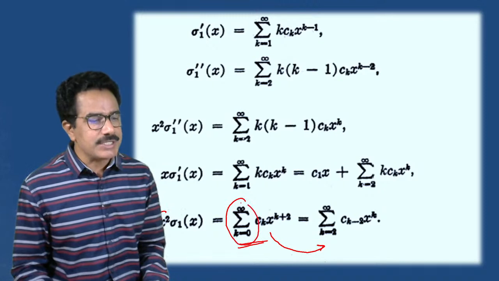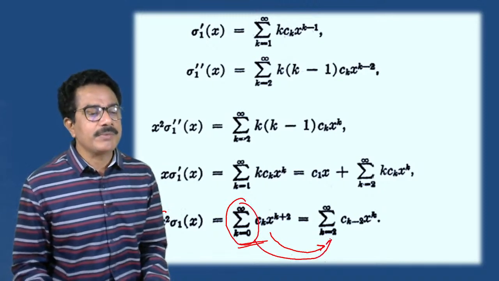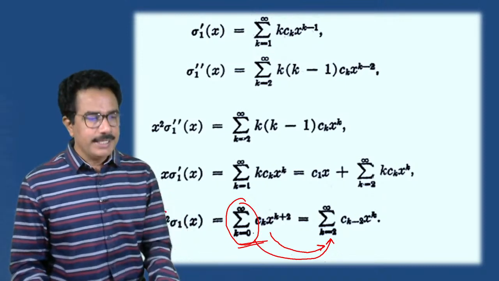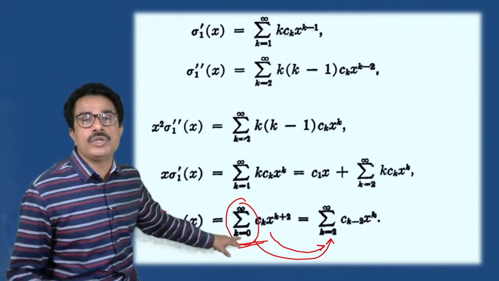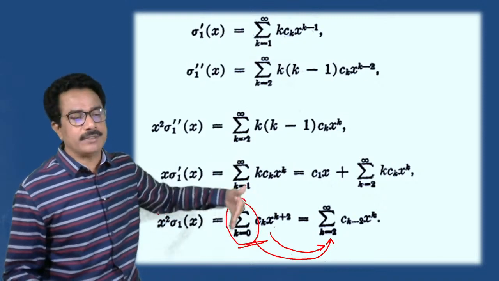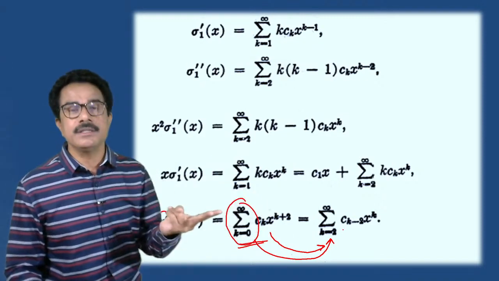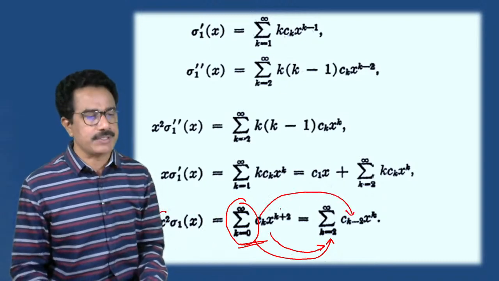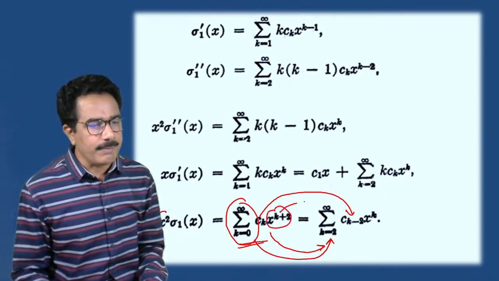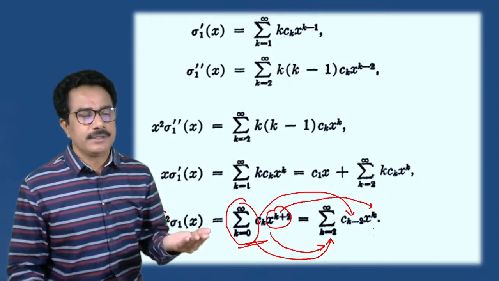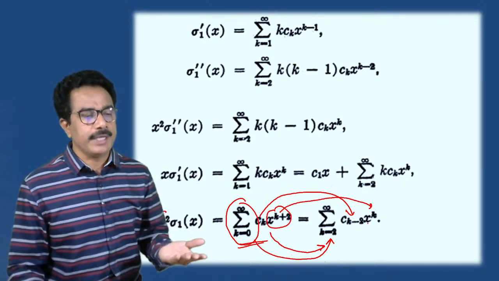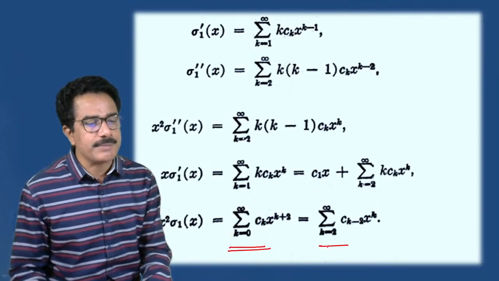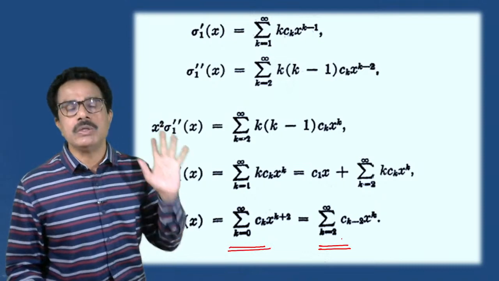We have changed this summation from k is equals to 2. हे जे समेशन आहे, हे समेशन k इज इक्वल्स टू 0 होता, त्याला आपण k इज इक्वल्स टू 2 मध्ये कन्वर्ट केला बाय डिक्रीजिंग टू टर्म्स. इथं ck होता, we have written here ck minus 2, and x raised to k plus 2 होता, we have written x raised to k. That means the value of both summations are same. This and this summation both having a equal value.